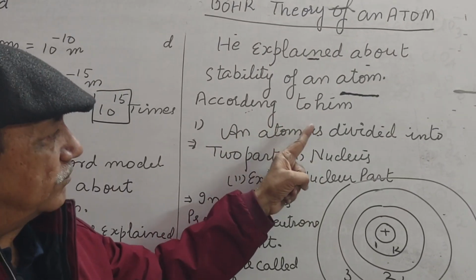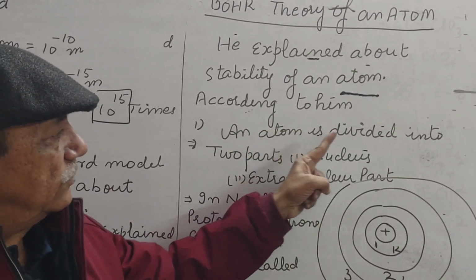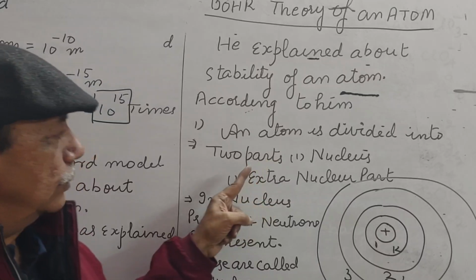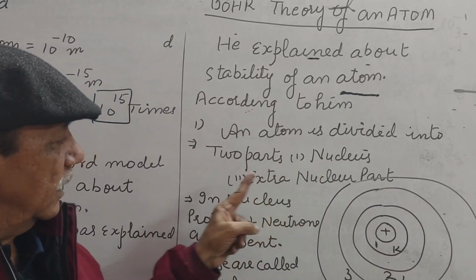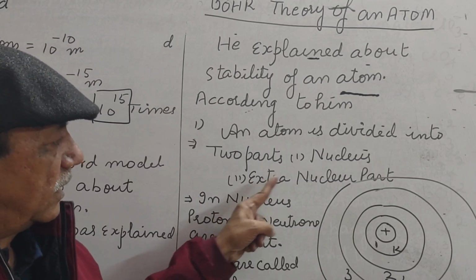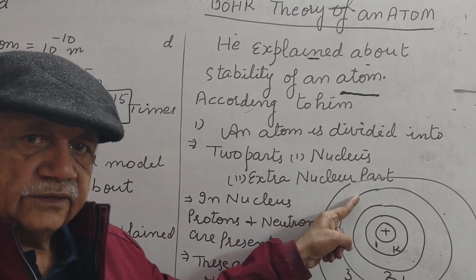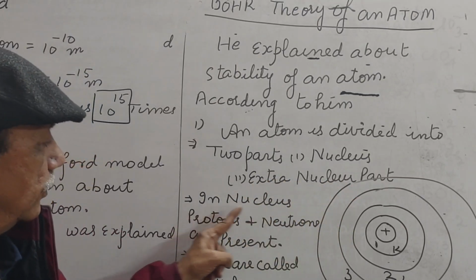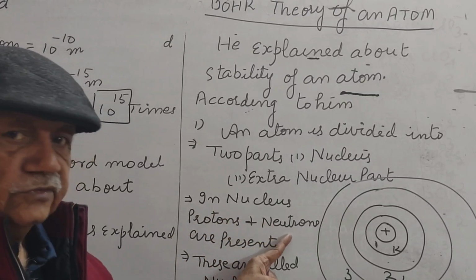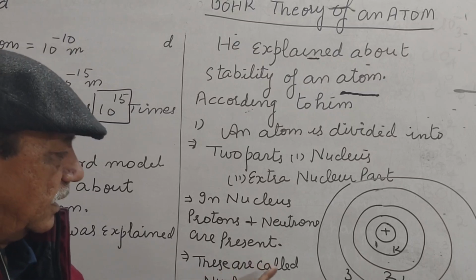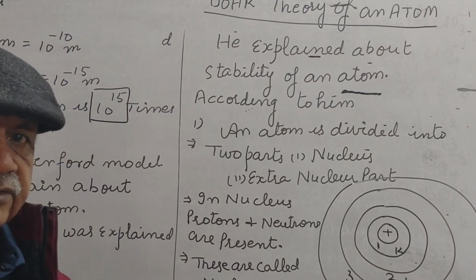According to him, an atom is divided into two parts, nucleus and extranuclear part. In nucleus we have protons and neutrons. These are called nucleons.